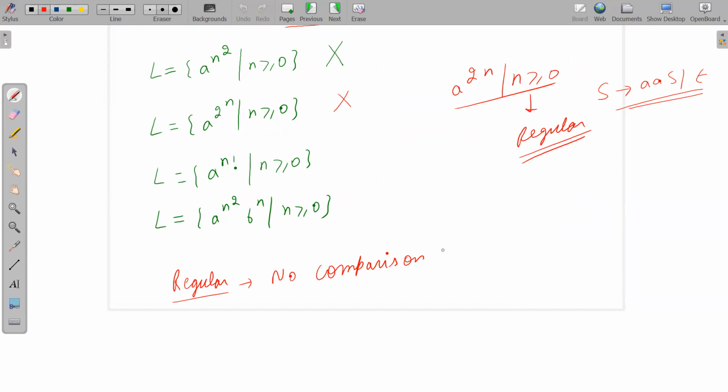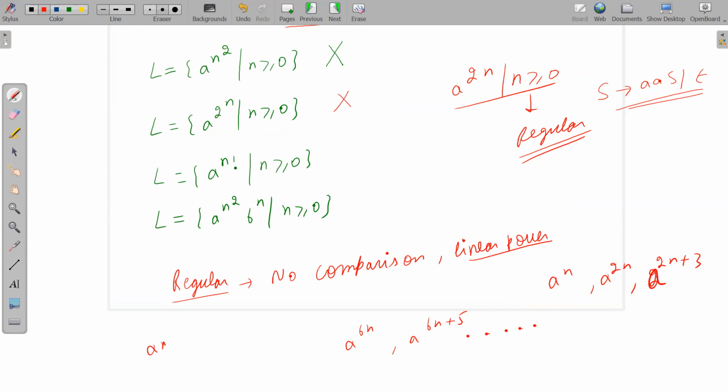Okay, regular means no comparison. Or linear power is okay. Linear power is also regular. Linear power means what? A power n, A power 2n, A power 2n plus 3, or A power 6n, A power 6n plus 5, and so on. All these are linear.